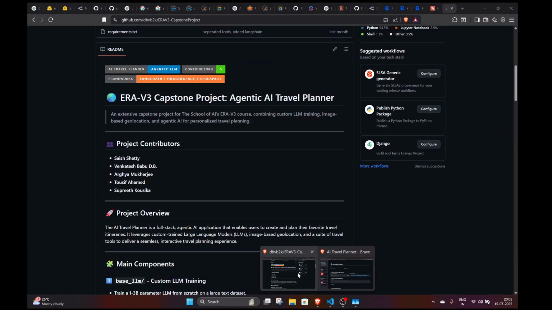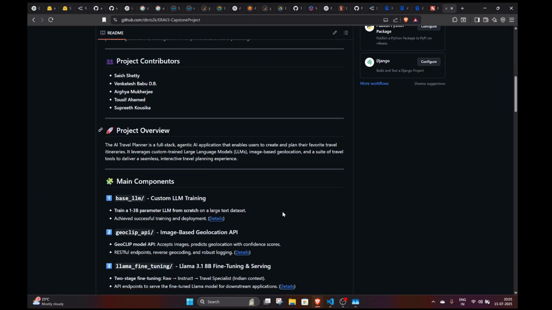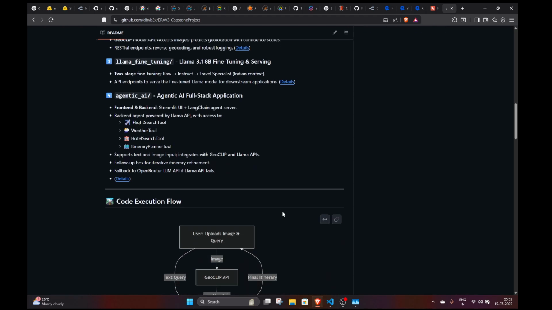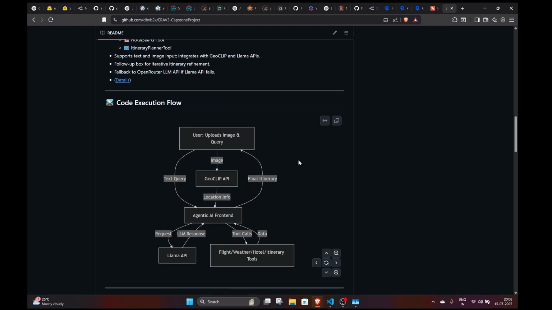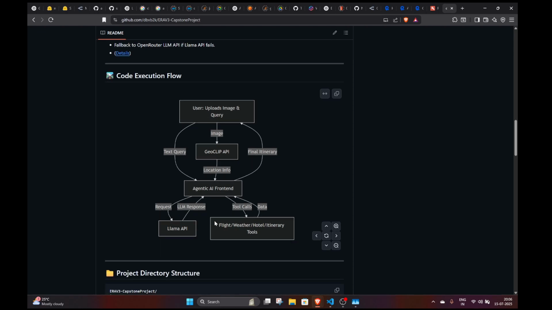And to give you an overview of how this is interacting, let me show you in our GitHub README. This is our code execution flow. This is where the user uploads an image and a query. This image is given to a GeoClip API that gives us the location info. The text query along with the location info is given to an Agentic AI frontend that we just saw. From here, the Llama API is used to get the request and the response.